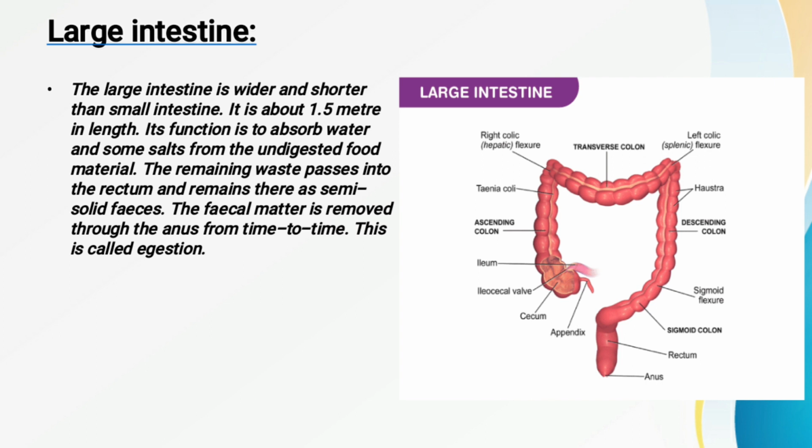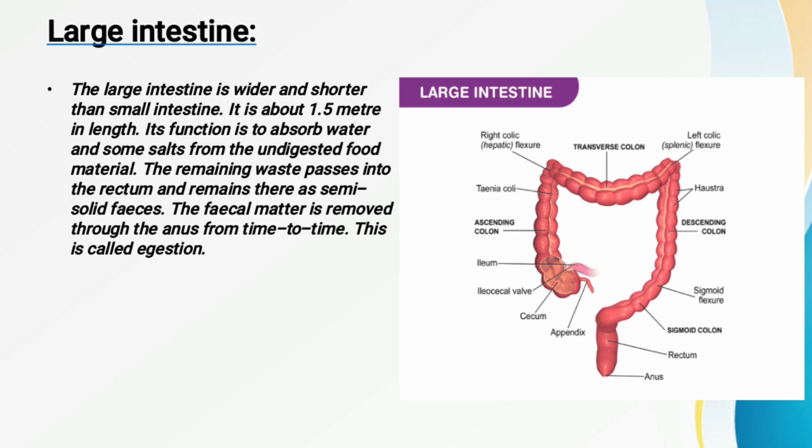Now what is the function of the HCl? The hydrochloric acid kills the bacteria that enter our body with the food that we have eaten. So that bacteria is killed by the HCl. Afterwards, once the food is digested in the stomach, it is sent into the small intestine. There the small intestine also secretes a juice. Along with it, it also receives secretions from the liver and the pancreas. Now the liver secretes the bile juice, which is helpful for the digestion of fat.